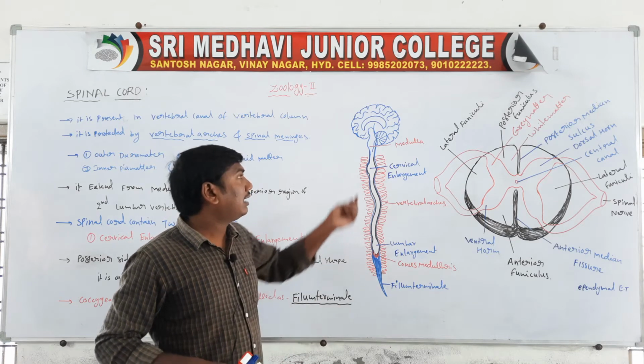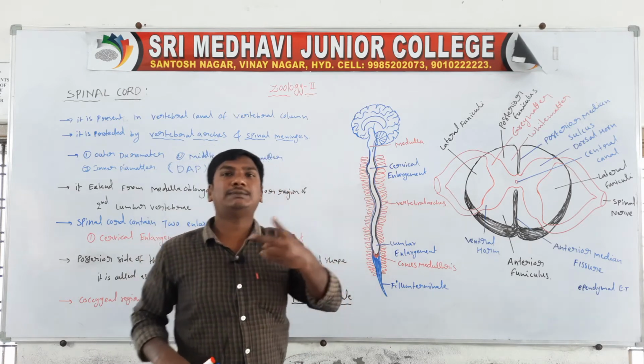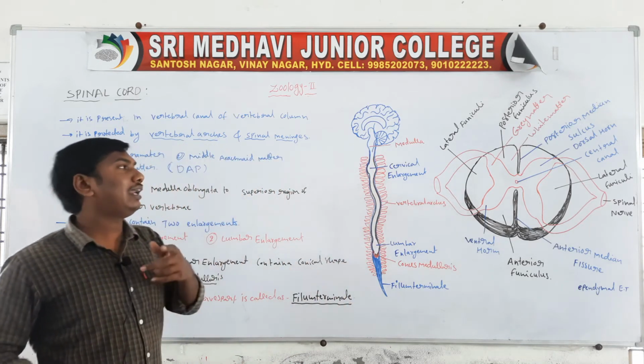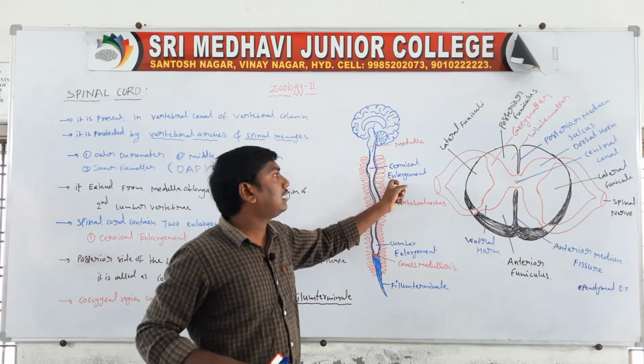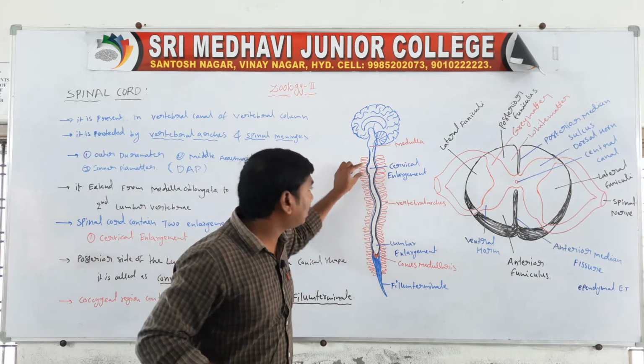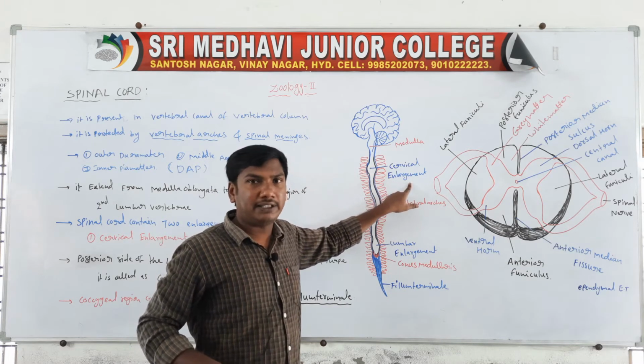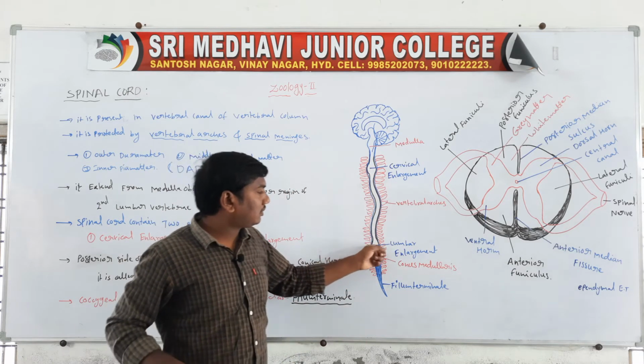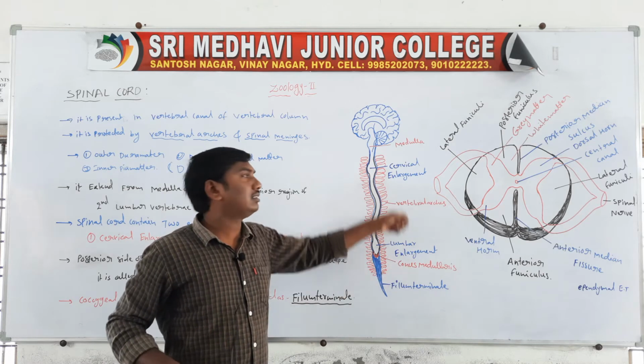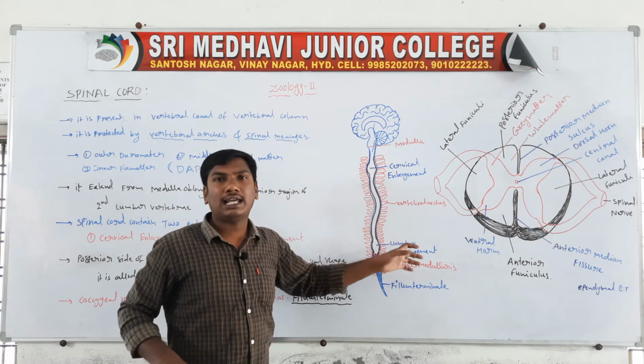Next, the spinal cord contains two enlargements. One enlargement is called the cervical enlargement. The other enlargement is called the lumbar enlargement: cervical enlargement and lumbar enlargement.